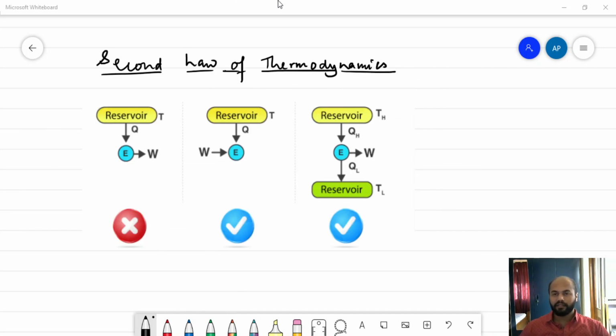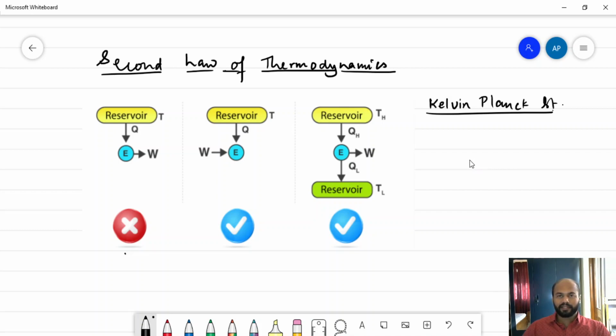Next, let us see what the second law of thermodynamics is. Under the second law of thermodynamics, we have to learn two statements. The first statement is given by Kelvin Planck. It's called the Kelvin Planck statement. Now what exactly does this Kelvin Planck statement say? It is as shown in the diagram. You can clearly see that here there is a cross, and here both ticks are there. That means these two processes are valid. This process is not valid.